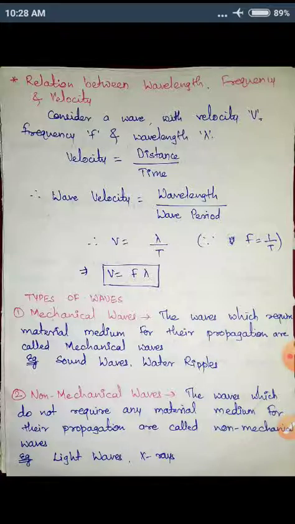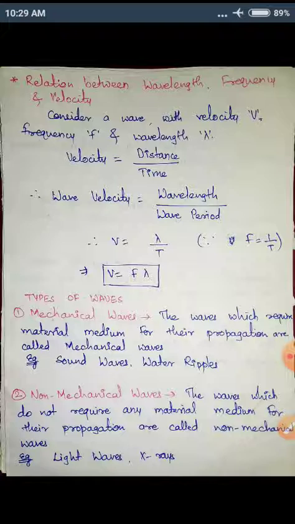Therefore, v is equal to lambda divided by T, and 1 divided by T is nothing but frequency f. Therefore, v is equal to f into lambda, where v is velocity, f is frequency, and lambda is the wavelength of the wave.